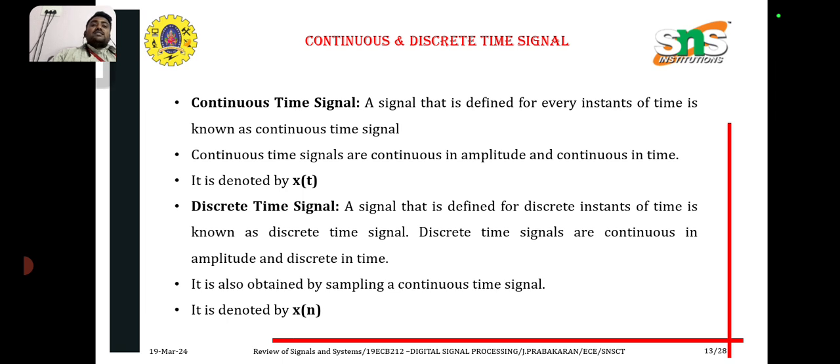A signal that is defined for discrete instances of time is known as a discrete time signal. Discrete time signals are continuous in amplitude and discrete in time. It is also obtained by sampling a continuous time signal. It is denoted by x of n, where n is nothing but the samples.